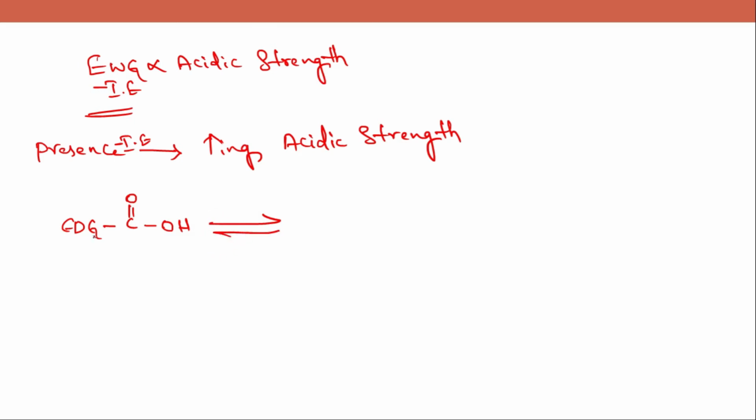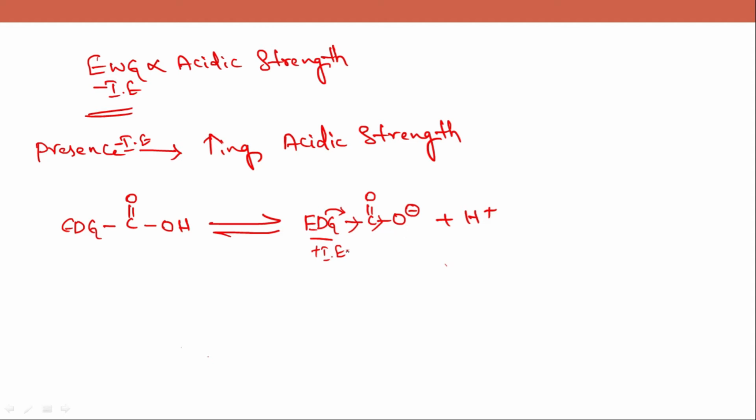in water, it dissociates into anion and a proton. Now this negative charge on the oxygen atom is not stable, so the oxygen atom wants to share the electrons with the neighboring atoms. Now it has an electron donating group in the molecule. This also donates the electrons. This plus I effect is also donating electrons towards the oxygen atom. Now oxygen itself has a negative charge which it wants to share with other atoms.